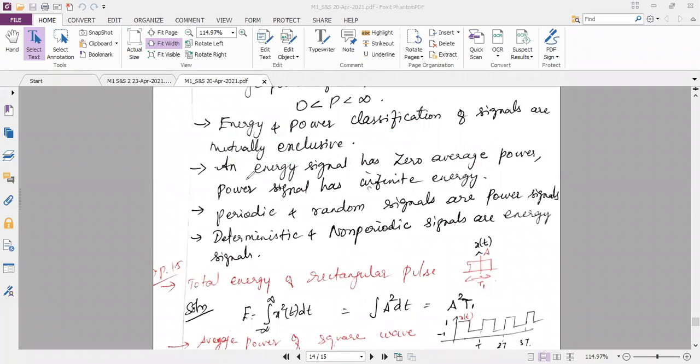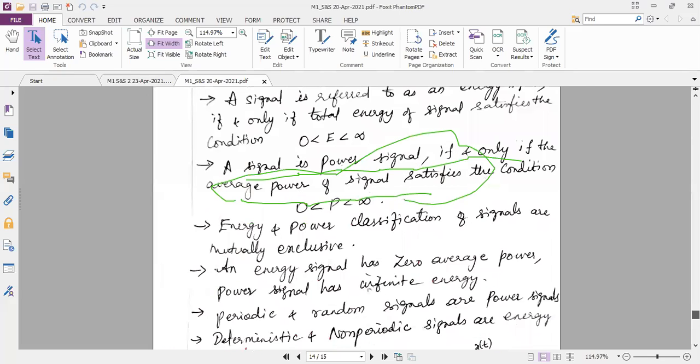And one more important condition when you attend the competitive exam, this condition is very, very important. An energy signal has zero average power and a power signal has infinite energy. Your power signal has infinite energy. To make you understand this, I'll just take you back to the formula.